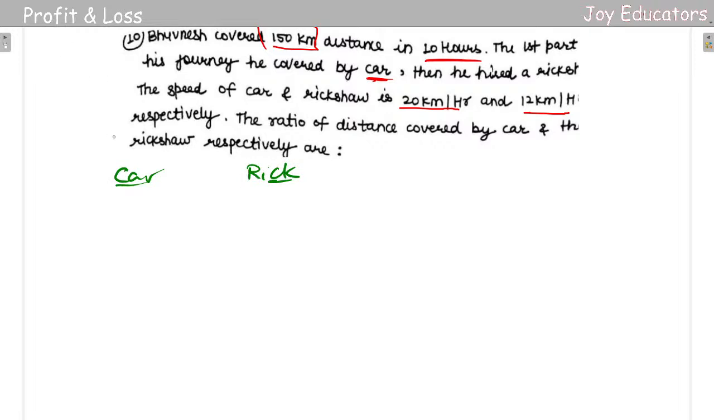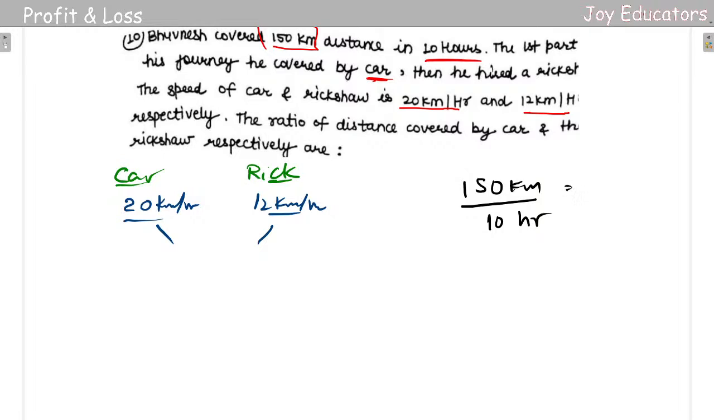Rickshaw and car. So car goes fast, it's 20 kilometers per hour, and rickshaw goes a bit slow, it's 12 kilometers per hour. The mean value they had already given, but it is not in kilometers per hour. So let us make it kilometers per hour. They had given distance 150 kilometers, and we need to do it per hour. So they had given 10 hours. So when we do it like this, we will be getting 15 kilometers per hour. So 15 kilometers per hour is the mean value here.